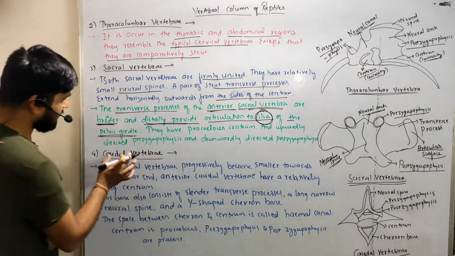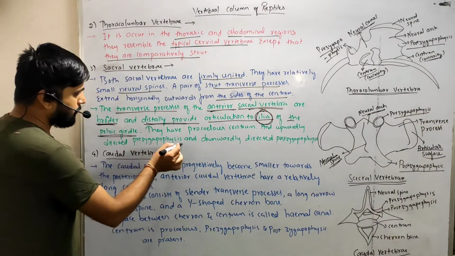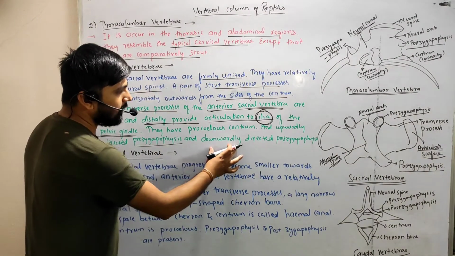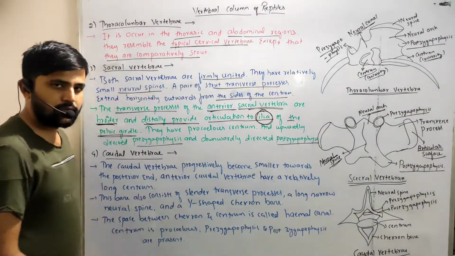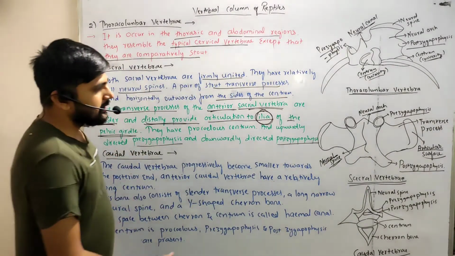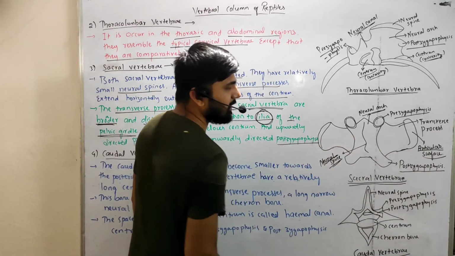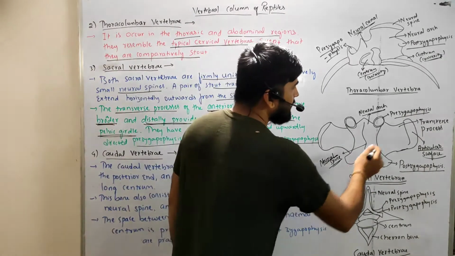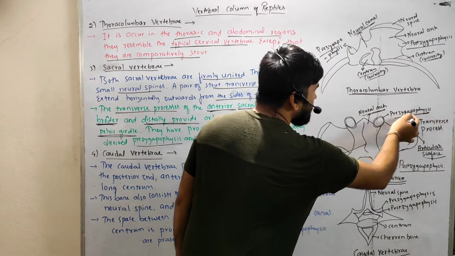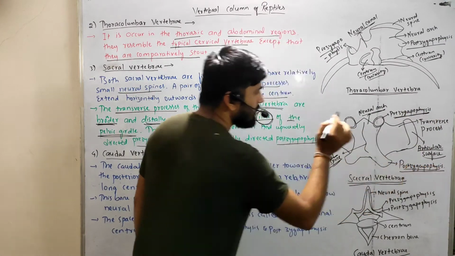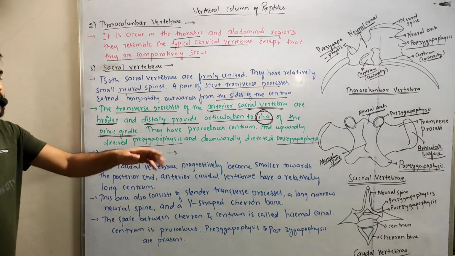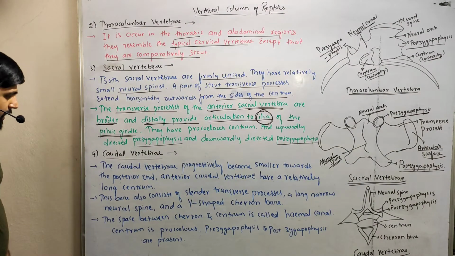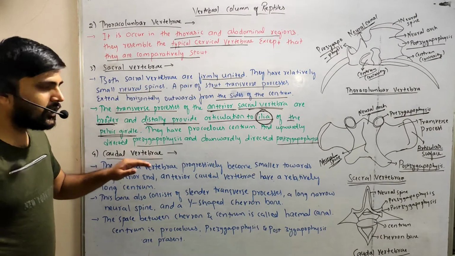And upwardly directed pre-zygapophysis and downwardly directed post-zygapophysis. So the centrum of this vertebra is procoelous. It has the concavity as well as convexity, right? It has both the pre-zygapophysis and post-zygapophysis, like the other vertebrae. And the last one is the caudal vertebrae.